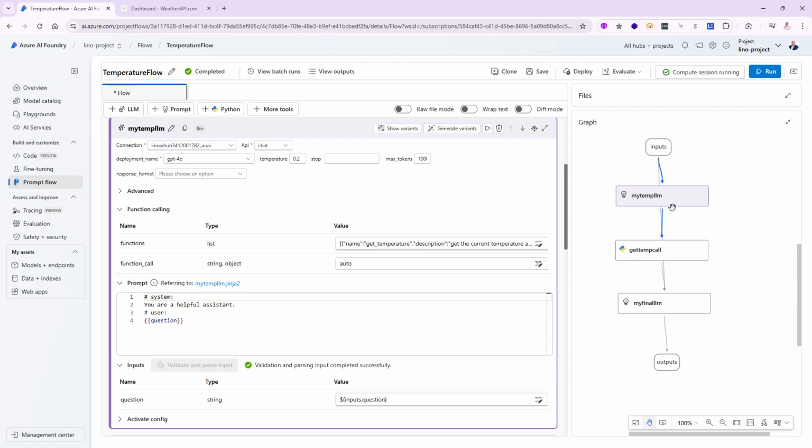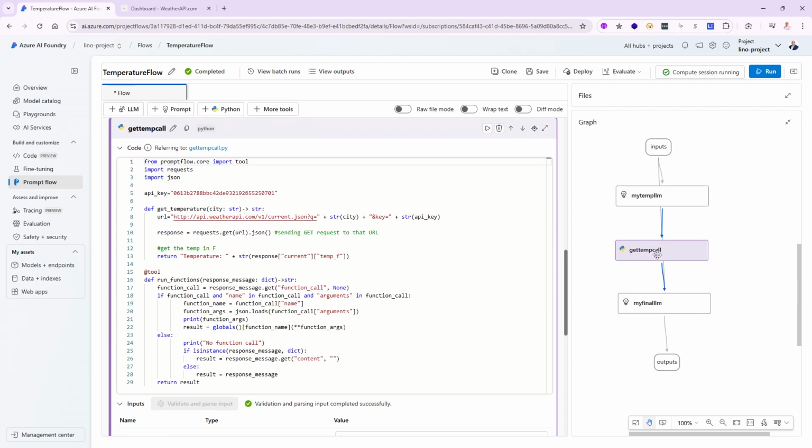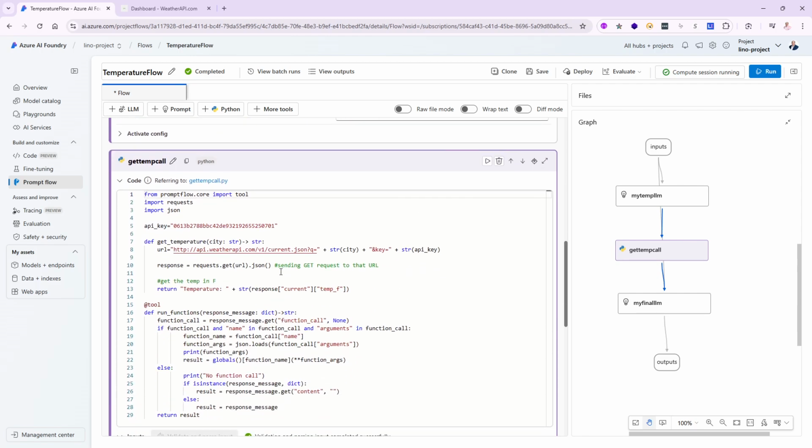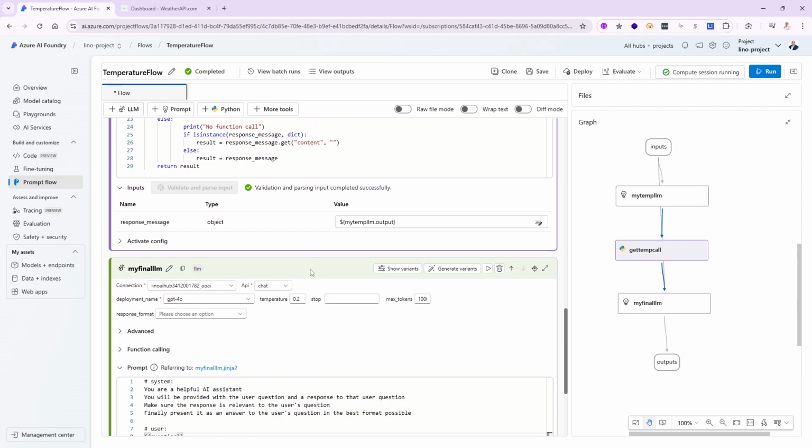Alrighty, so once it does that, it's going to pass it on to the Python code that has a function called get temperature, passing in the name of the city. In my case, because my question has the word Orlando in it, or I can change it to Paris or whatever it is, the LLM will be able to read that question and pick up Orlando as the city and pick the correct function called get temperature to call. Sounds good? So I'm actually ready to run this, believe it or not.